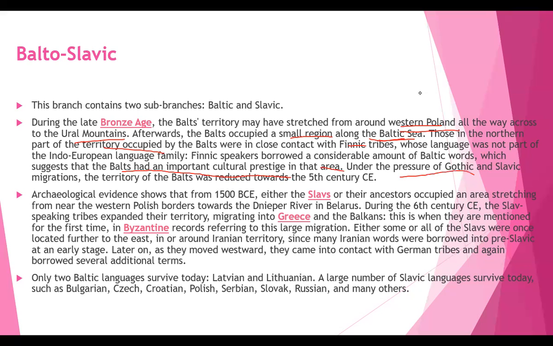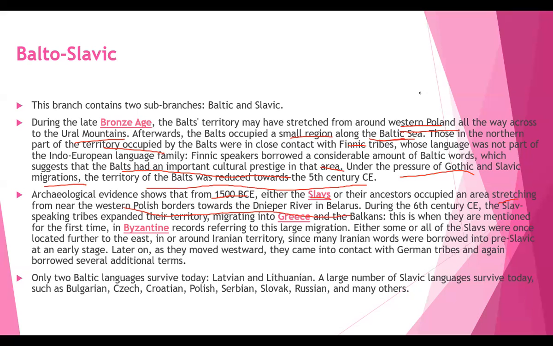Under the pressure of Gothic and Slavic migrations, the territory of the Balts was reduced towards the 5th century CE. Archaeological evidence shows that from 1500 BCE, either the Slavs or their ancestors occupied an area stretching from the near western Polish borders towards the Dnieper River in Belarus. During the 6th century CE, the Slavic-speaking tribes expanded their territory, migrating into Greece and the Balkans.